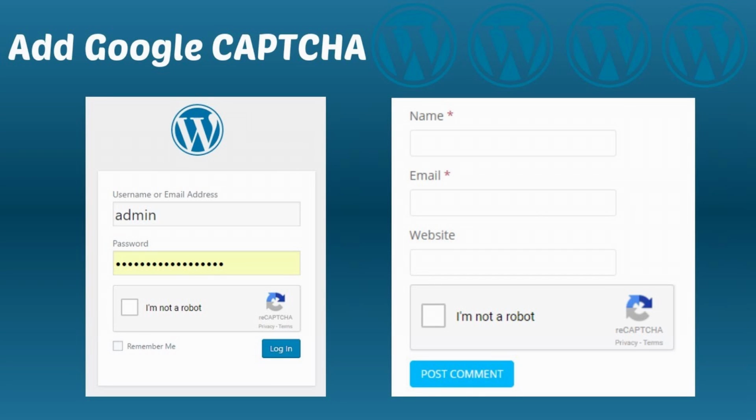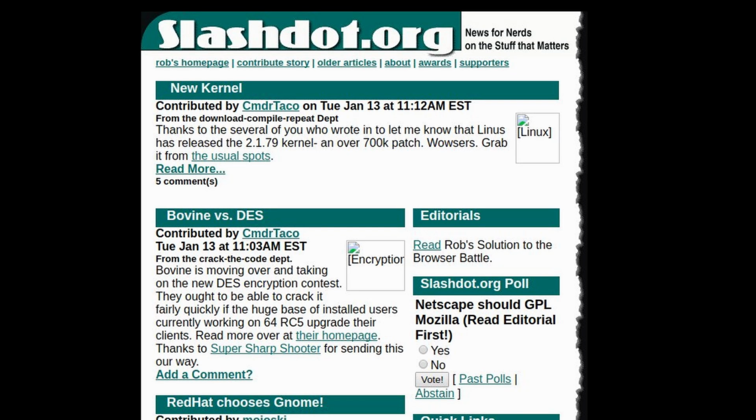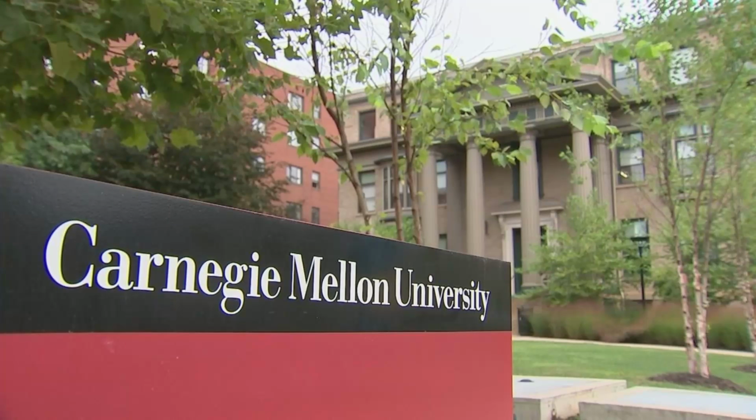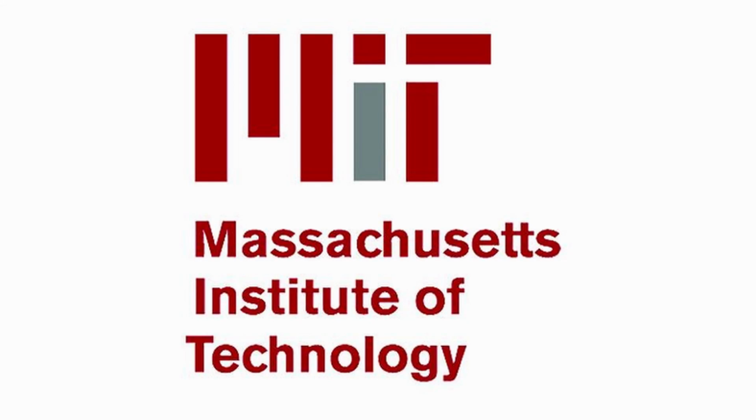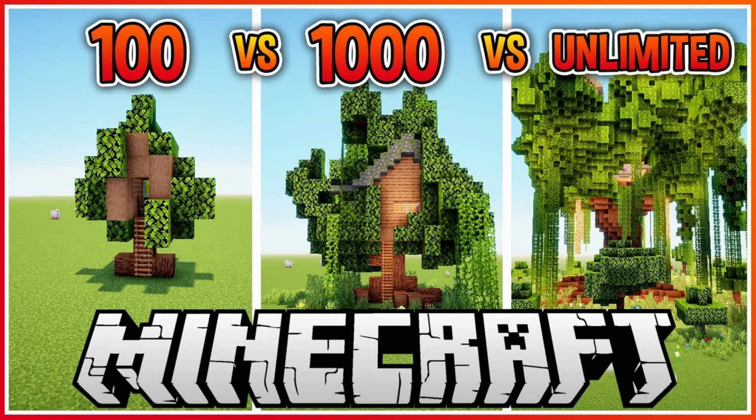So, who uses CAPTCHA? CAPTCHA is used on a variety of websites that want to verify that the user is not a robot. First and foremost, CAPTCHA is used for verifying online polls. In 1999, Slashdot created a poll that asked visitors to choose the graduate school that had the best program for computer science. Students from Carnegie Mellon University and MIT created bots, or automated programs, to repeatedly vote for their universities. These universities received thousands of votes while others got only a few hundred. CAPTCHA came into play so that users could not take advantage of the online polling system.